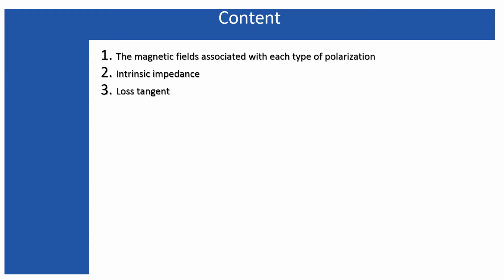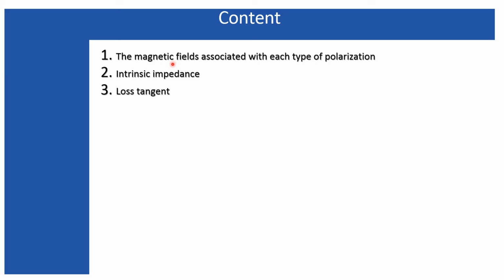So up to my last lecture, what I have discussed is all about the electric field, its polarizations, its orientations, and I have found the wave equation in terms of the electric field. I didn't utter a single word about the magnetic field yet. But as I told in my first lecture, when a wave is propagating, a time varying electric field produces a magnetic field. Similarly, a time varying magnetic field must produce an electric field.